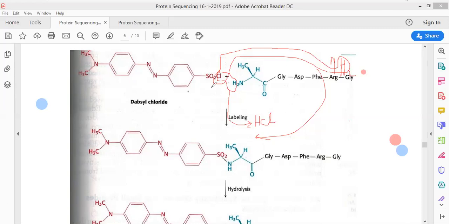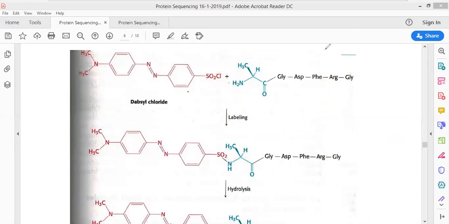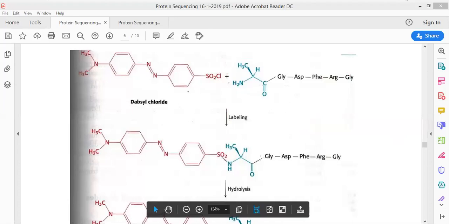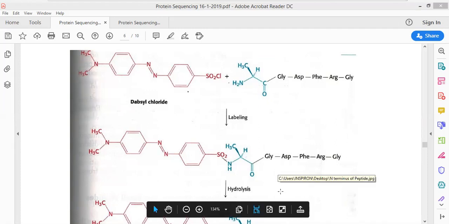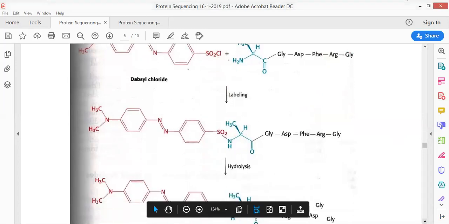There cannot be a single method being used to analyze the structure of protein. A single N-terminus method cannot be used. We perform the protein sequencing via N-terminus, via C-terminus, via complete hydrolysis, and then we determine the structure of proteins. Okay, that's all. Now, this is how we analyze the structure of protein.